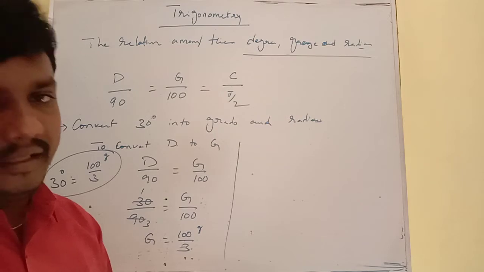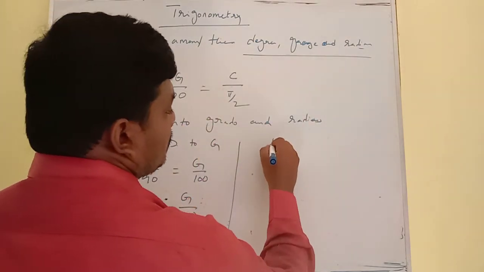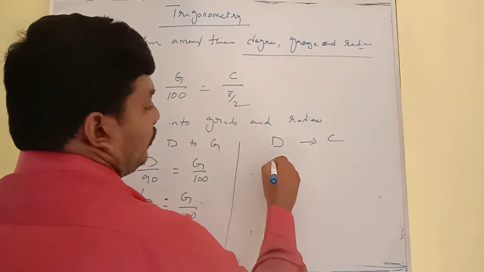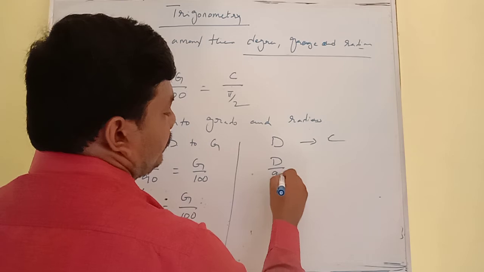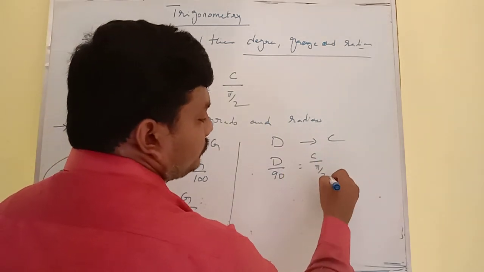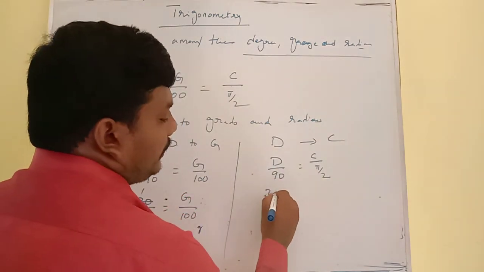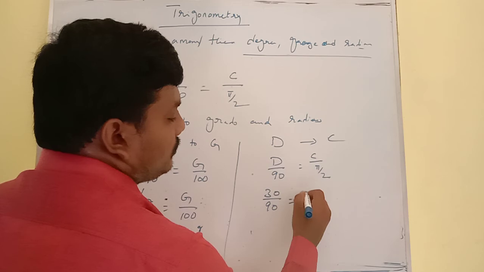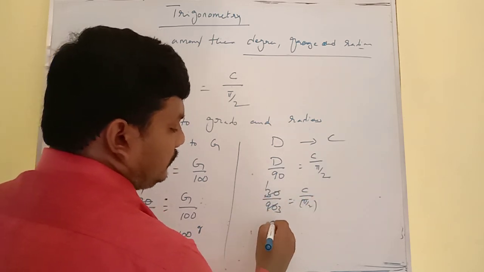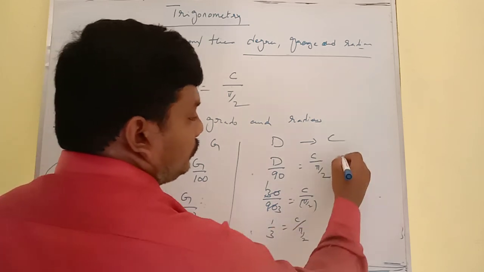Now we have to convert degrees into radians, degrees into C. To convert degrees into C, we use D by 90 is equal to C by pi by 2. Where D is equal to 30 degrees. 30 by 90 is equal to C by pi by 2. So 3 ones, 3 threes get cancelled. 1 by 3 is equal to C by pi by 2.